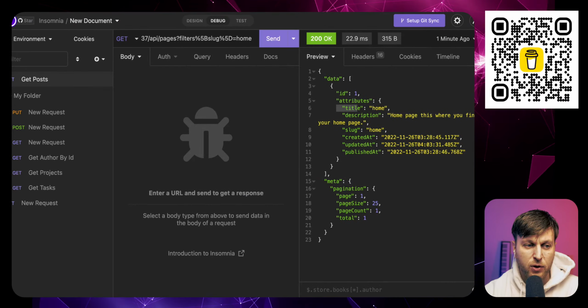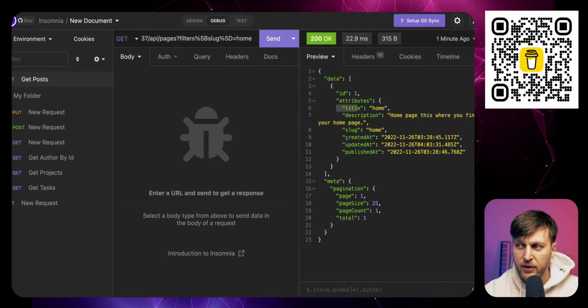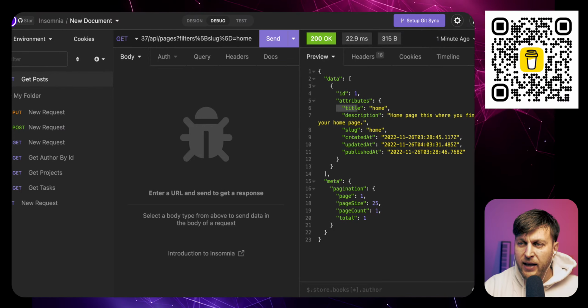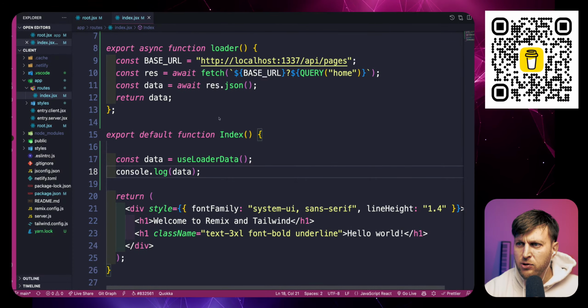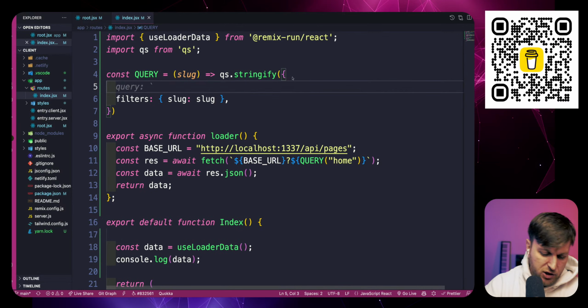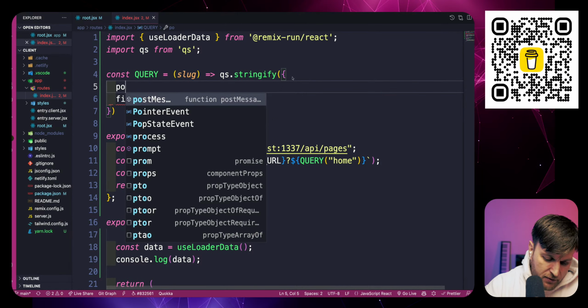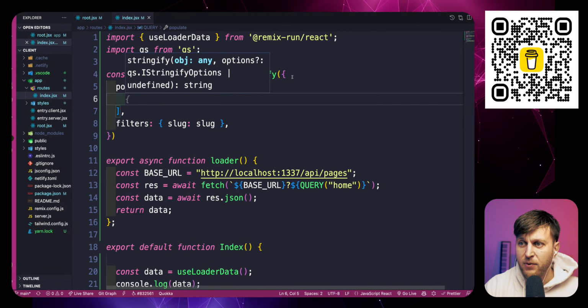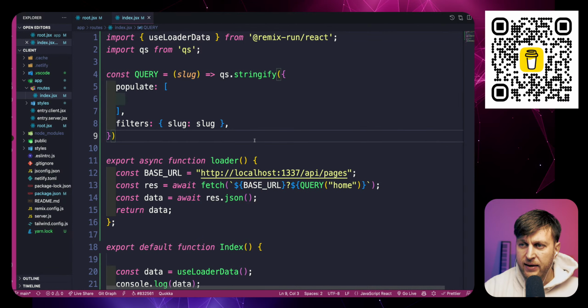So now what we're going to do, we're going to make sure we can populate the relationships in Strapi. What Strapi allows you to do is ask for what you want. So we have this populate flag here, and we are able to pass an array of items that we want Strapi to give us.